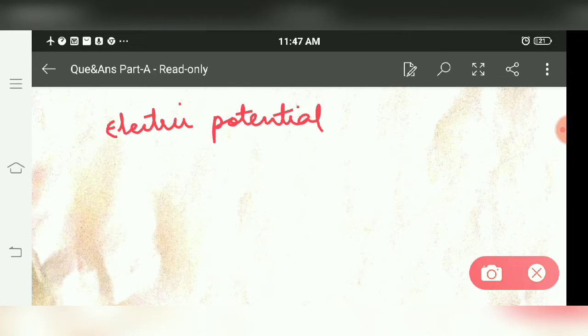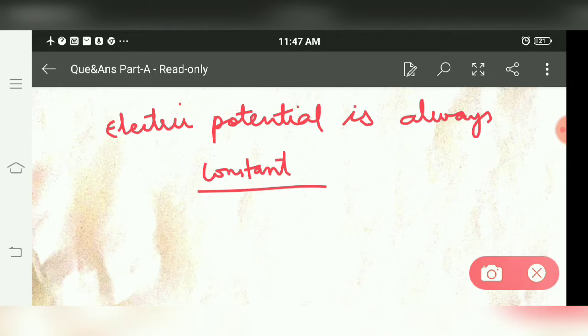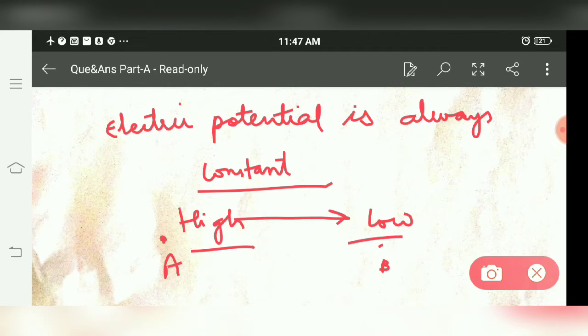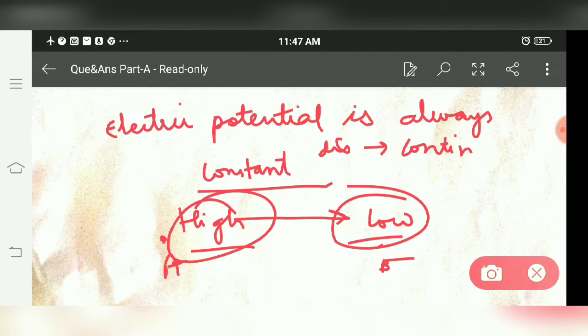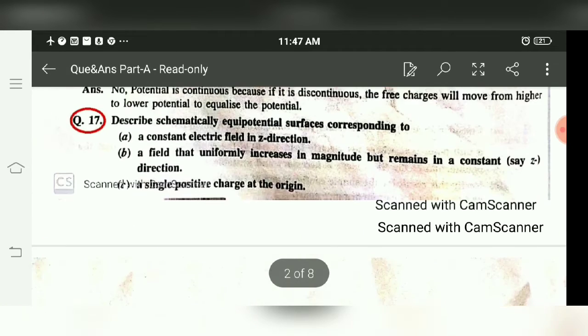is always constant or continuous. If it is not continuous, then charge starts flowing from the body. If not continuous, it means discontinuous: at some point it is high and at some point it is low. Then charge starts moving from high to low until the potential is the same on the body. So if the potential is discontinuous, it tries to make itself continuous by flowing from high to low. So potential is always continuous on the surface of a conductor.